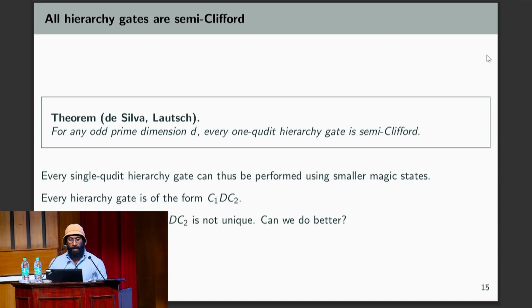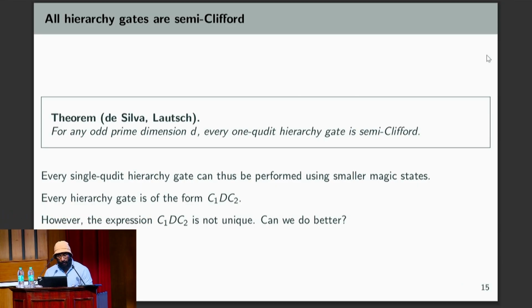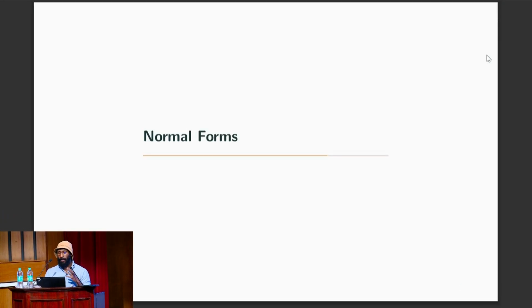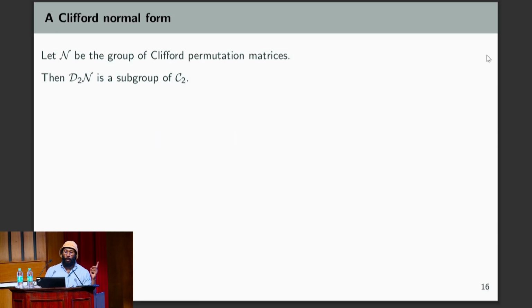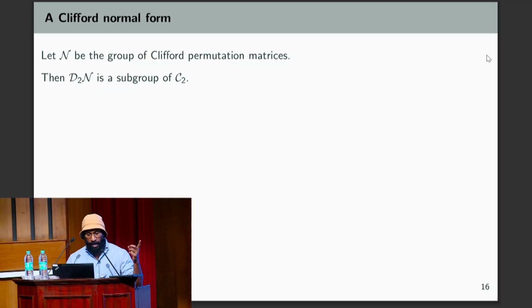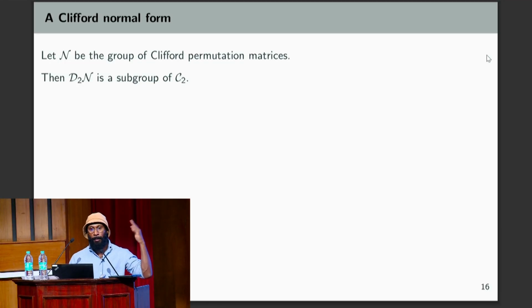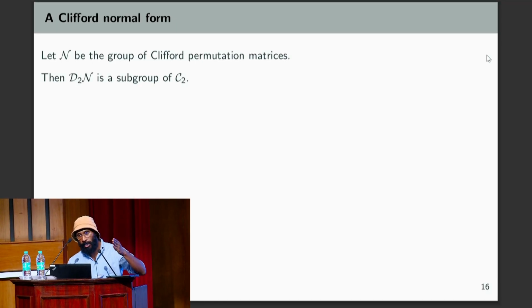So that is the next step. How do we make this expression unique? So we give a precise way of writing every hierarchy gate. Step one is to give a normal form for the Clifford matrices, or the Clifford gates. So let N be the group of Clifford permutation matrices. Those correspond to affine linear transformations. If you take any product of a diagonal Clifford and a permutation Clifford, the set of all those products form a subgroup.